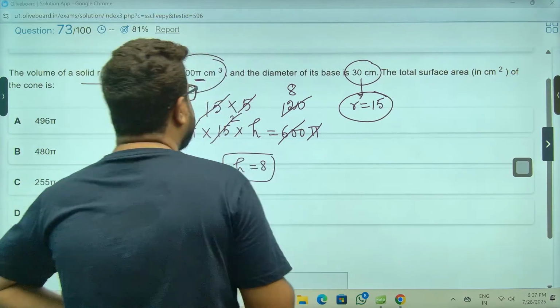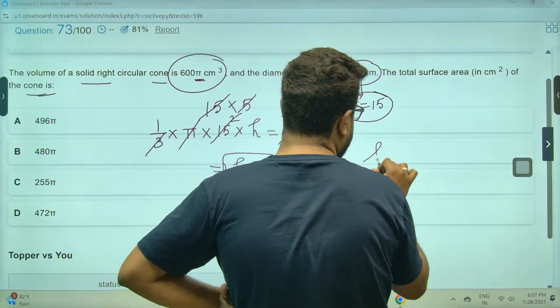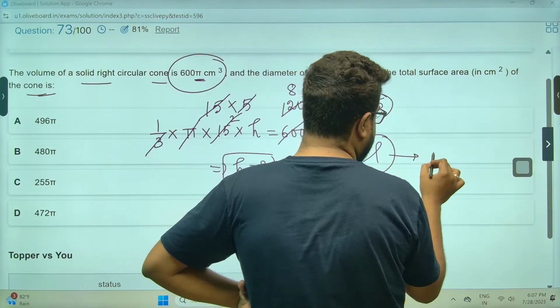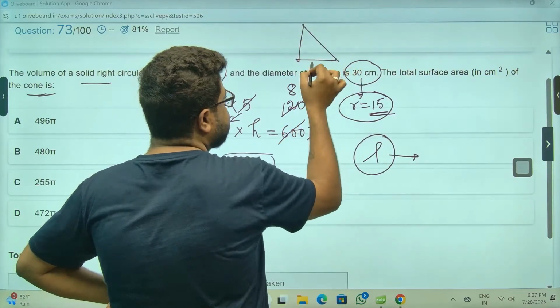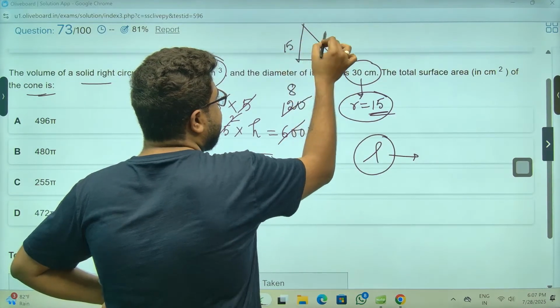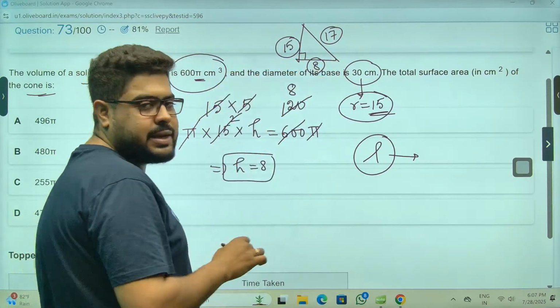Okay, sir. But again, for this cone, I will need L. Sir, for L, look, I have 15. L I'll find like this. This is 8, this is 15, sir. L has to be 17, Pythagorean triplet, sir, because this is 90 degree.